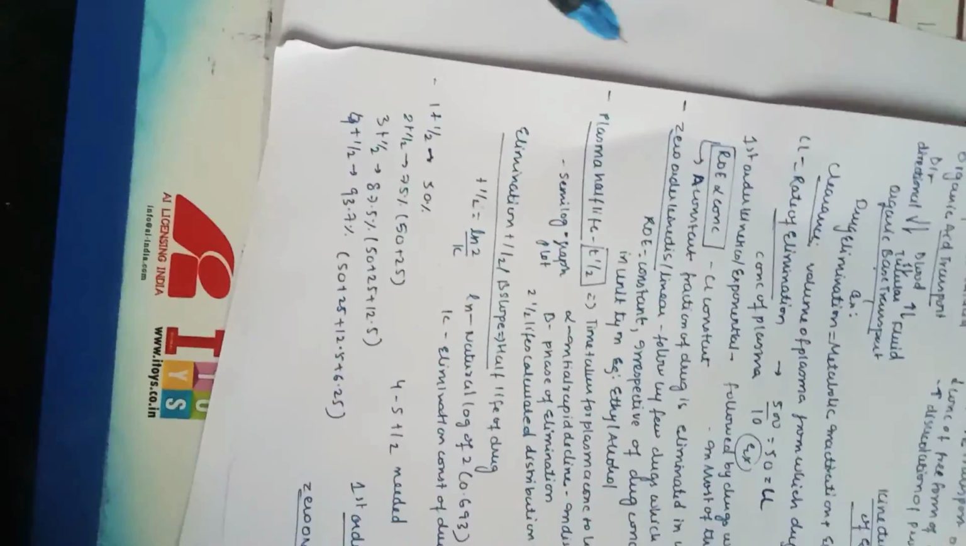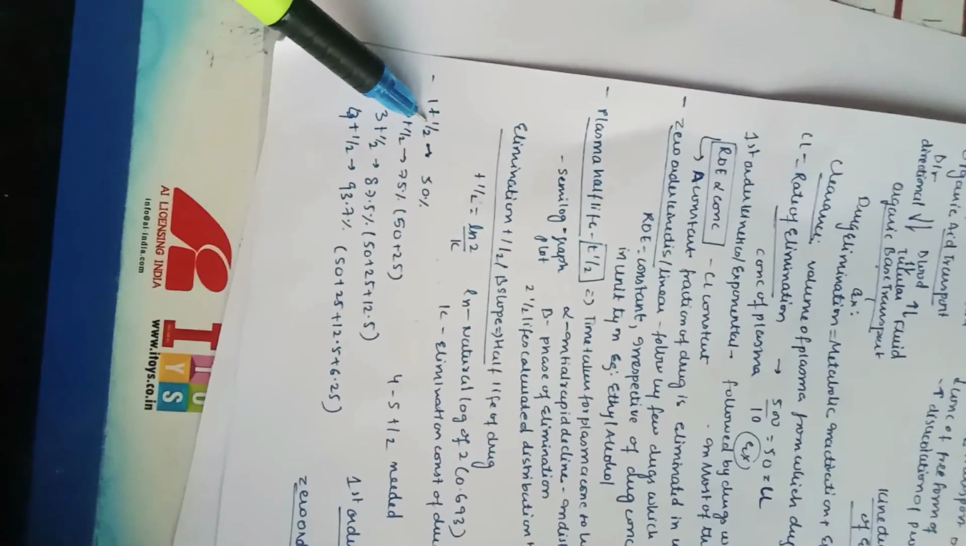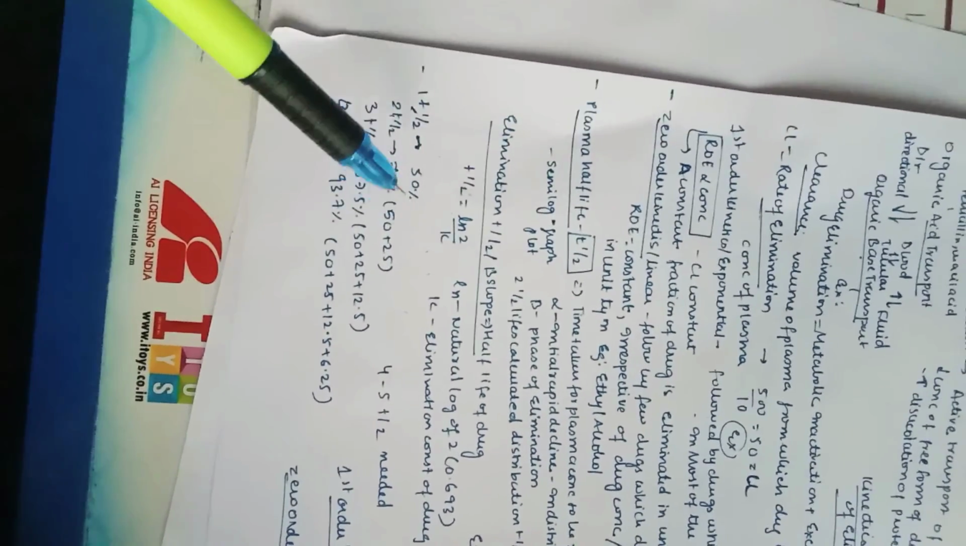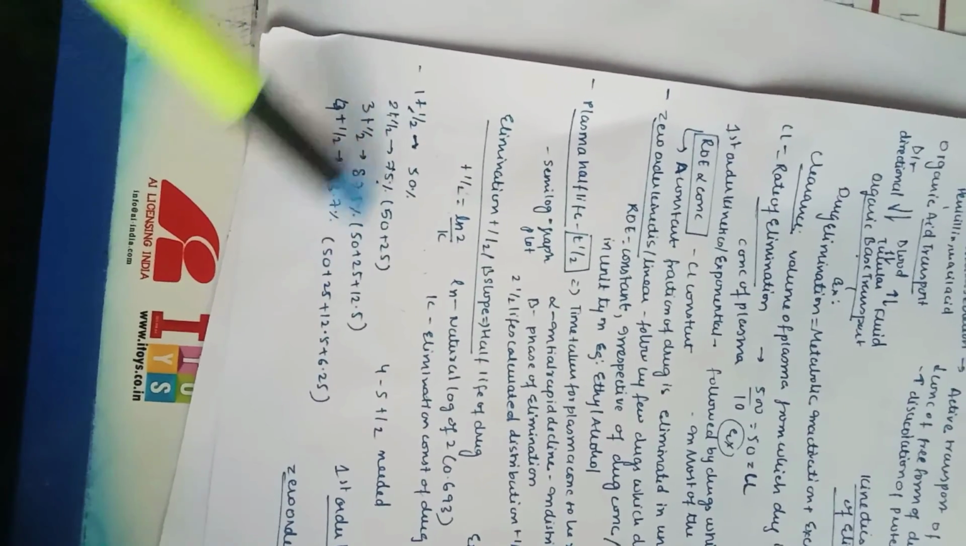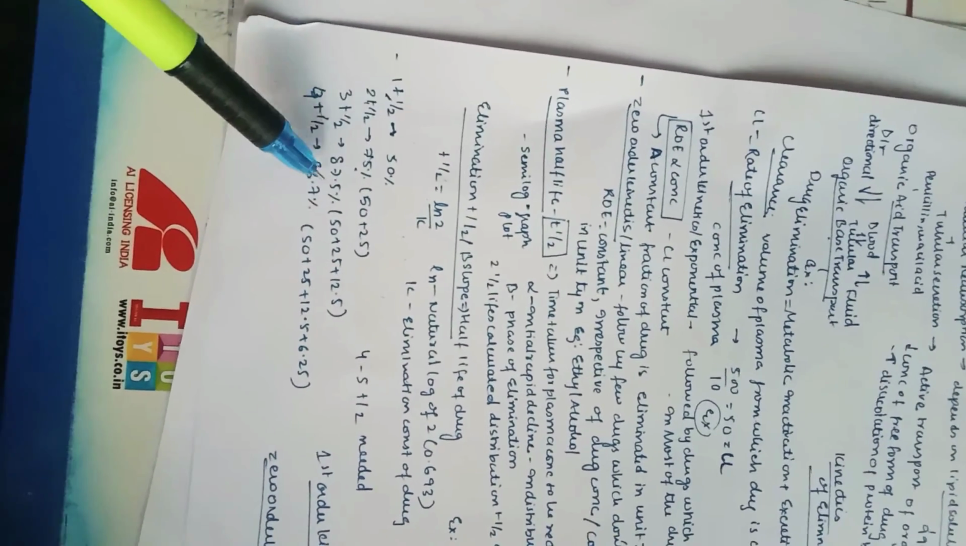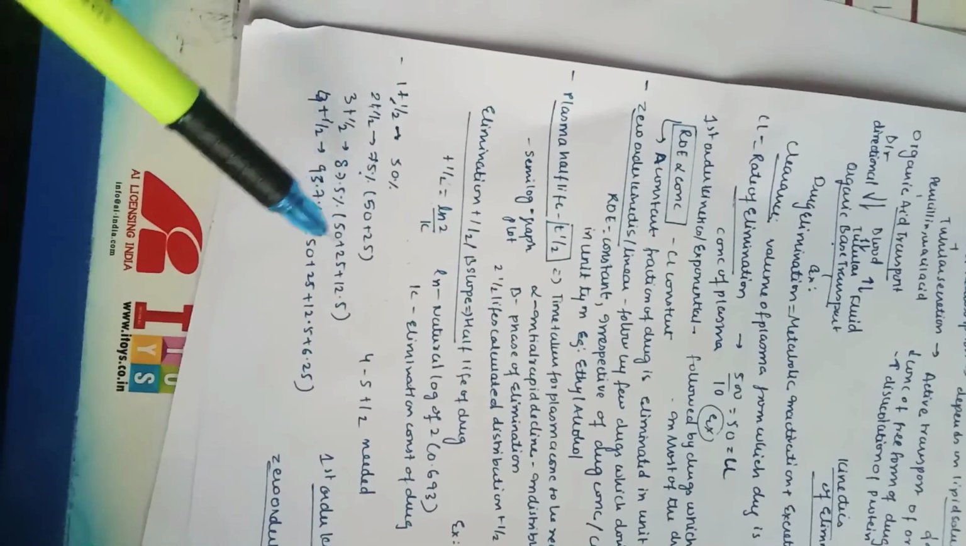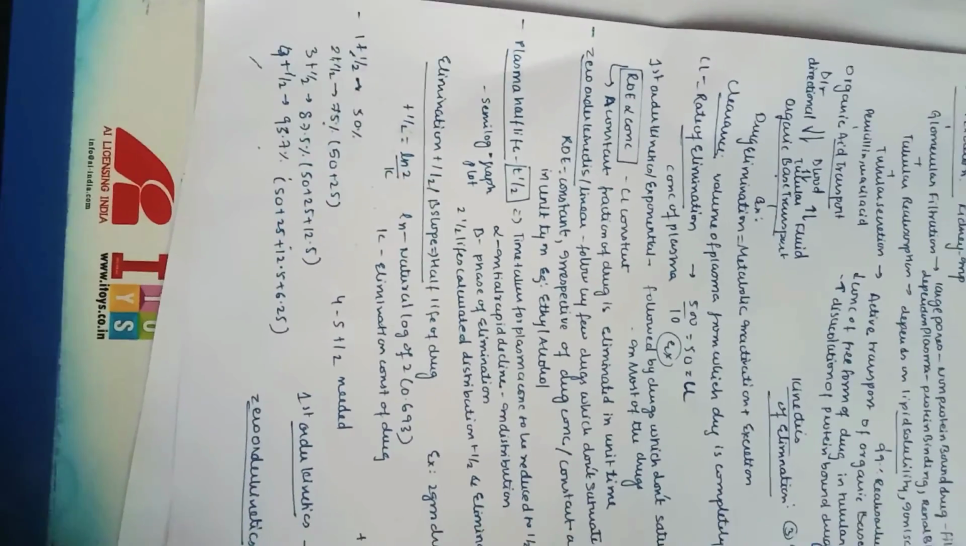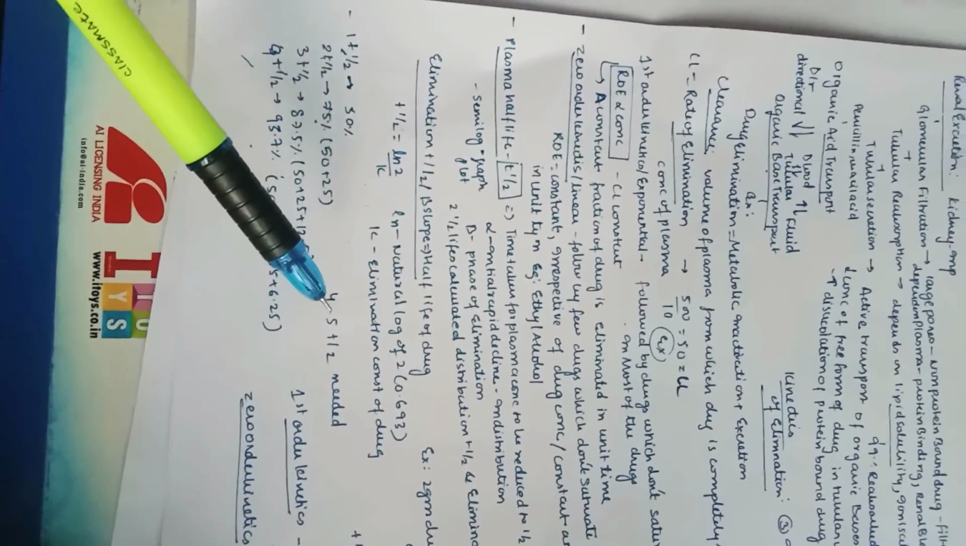And how this decreases, let us see. For the first T half, 50% of the drug is eliminated. For the second T half, 75% of the drug is eliminated, that is 50 plus 25. And for the third T half, 87.5% of the drug is eliminated, that is 50 plus 25 plus 12.5. And for the fourth T half, 95.7% of the drug is eliminated. So at least 4 to 5 T halves are required to eliminate the drug.